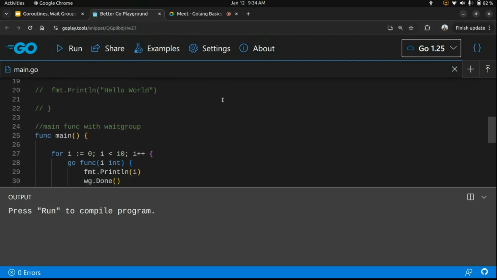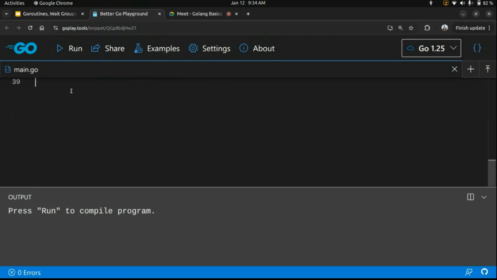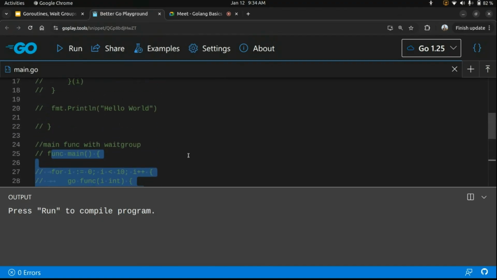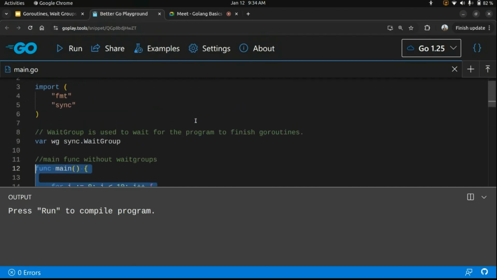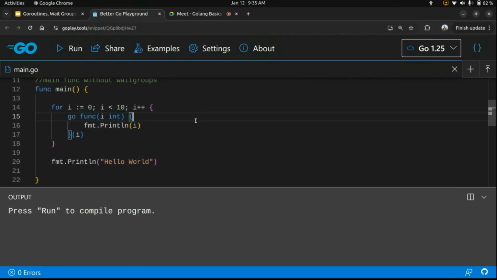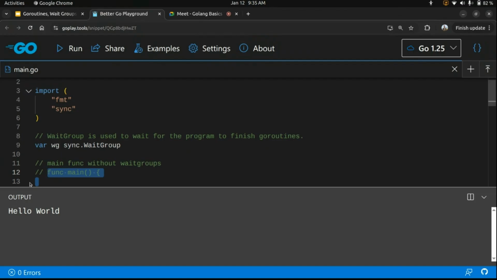First, I'll show one function without a wait group. This is a simple main function which has a for loop. I'm spawning 10 goroutines and printing hello world. As previously mentioned, I have executed this before also. It will just print hello world. It will not wait for all the child goroutines to execute. So to solve this problem, we have a concept called wait groups.